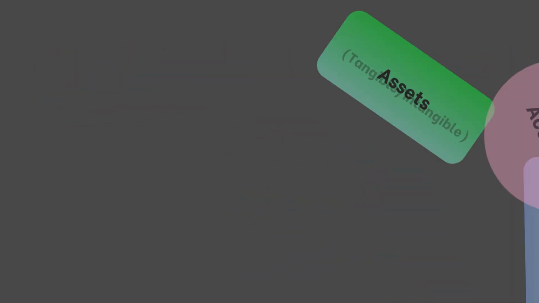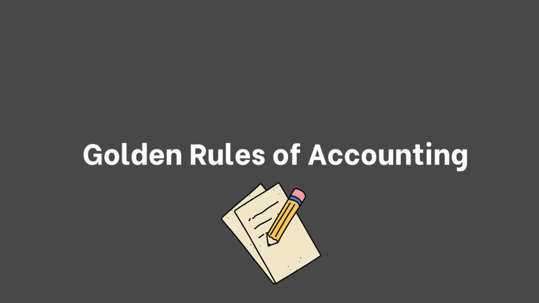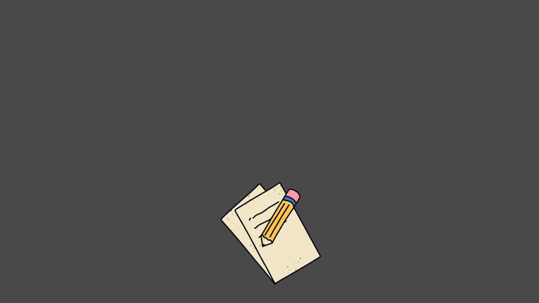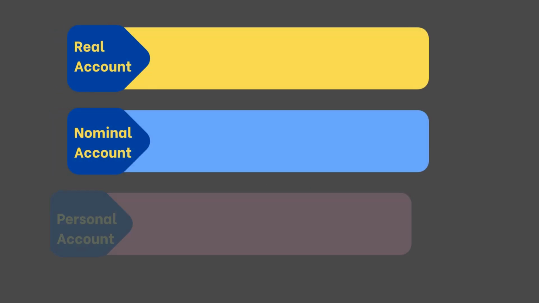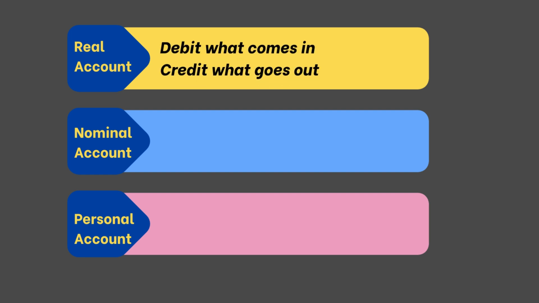Let's study the golden rules of accounting. These are the fundamental principles that guide the recording of transactions in accounting. These rules apply to different types of accounts, that is, real accounts, nominal accounts, and personal accounts. Here are the golden rules for each. The first rule is for real accounts, which says, debit what comes in, credit what goes out. This rule means that increases in real assets are recorded as debits, while decreases are recorded as credits.